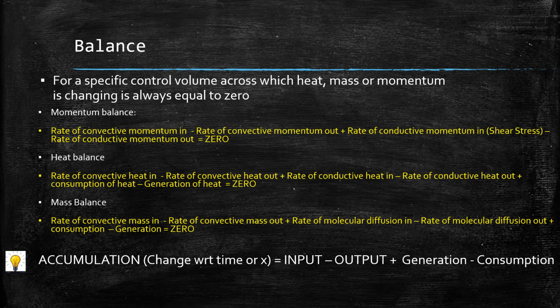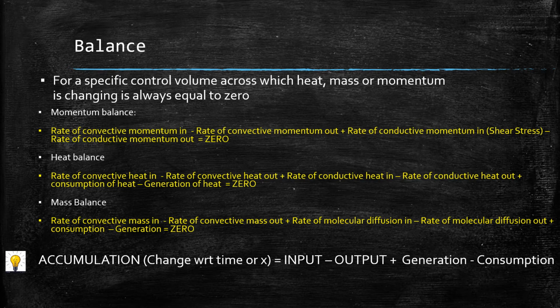That is the rate of convective momentum in, rate of conductive momentum in, and generation, right? For heat it will be rate of convective heat in, rate of conductive heat in, and generation. For mass balance it will be rate of convective mass in plus rate of molecular mass in, correct, plus generation.